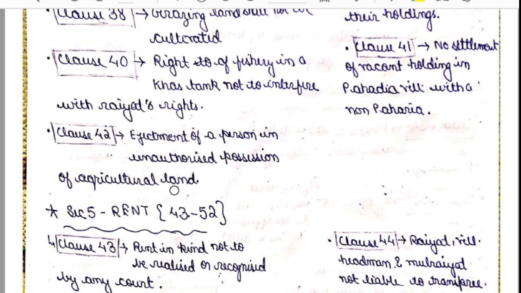In the next lecture we will see section number 5 and section number 6, and in the subsequent lecture we will cover section number 7, section number 8 and section number 9, and in this way we will cover the whole Santhal Pargana Tenancy Act of 1949. In the subsequent lectures we will cover the CNT Act and also the land acts of different states, as well as some other land acts of Jharkhand like the Wilkinson Rule, and there are 2 or 3 more acts, which we will cover in the subsequent lectures.